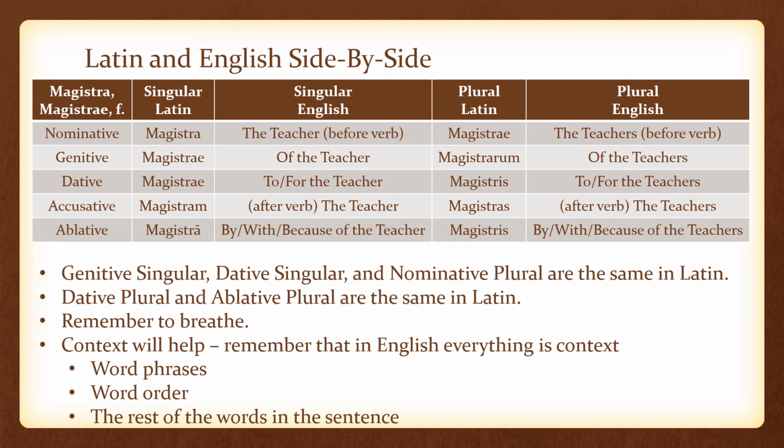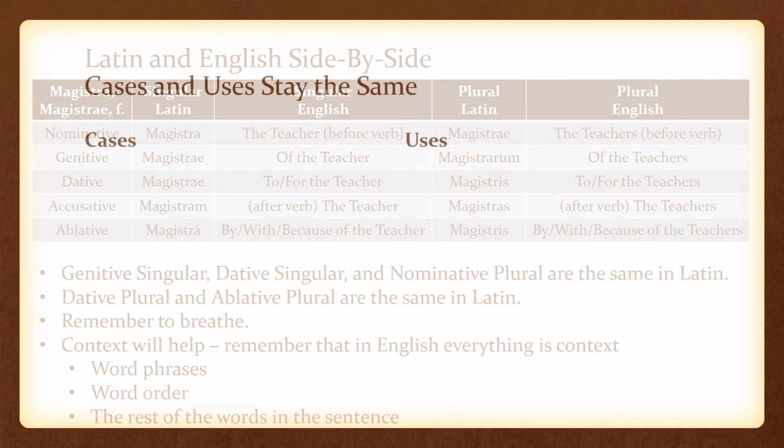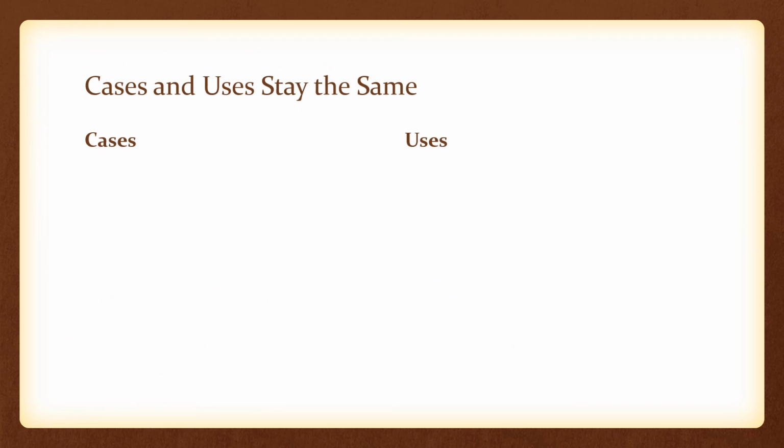If the grammar is clear, if you're looking at magistras, for example, magistras has to be translated after the verb, the teachers. It cannot be translated before the verb, the teachers. It cannot be translated as of the teacher. Magistras must come after the verb or after a preposition, and it must be translated the teachers or teachers. The cases and uses stay the same between Latin and English.